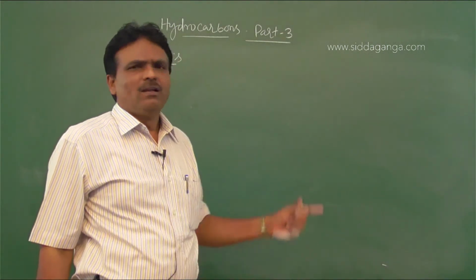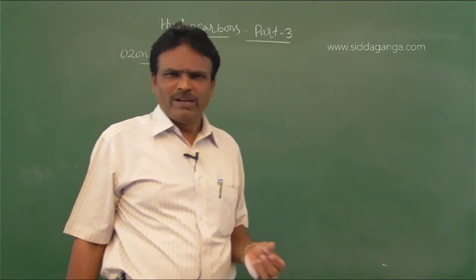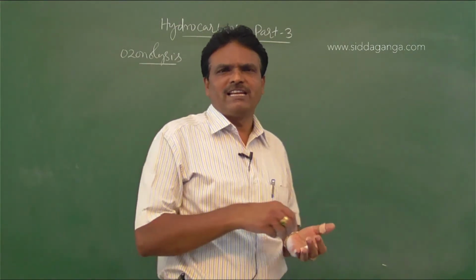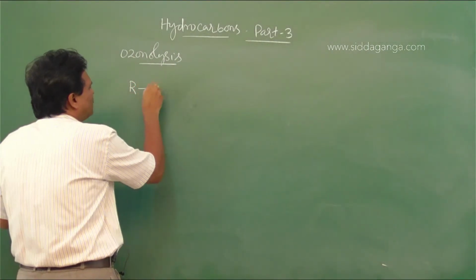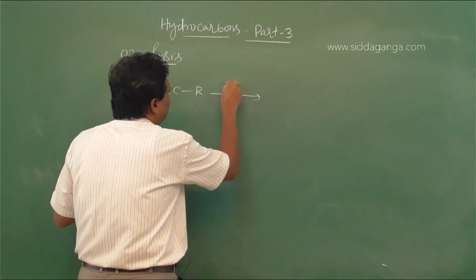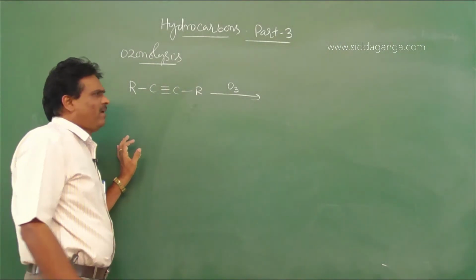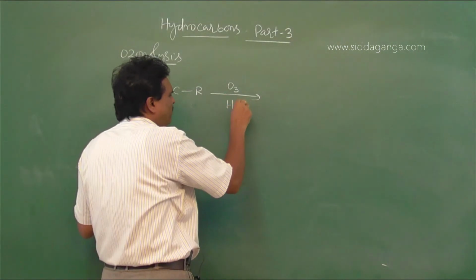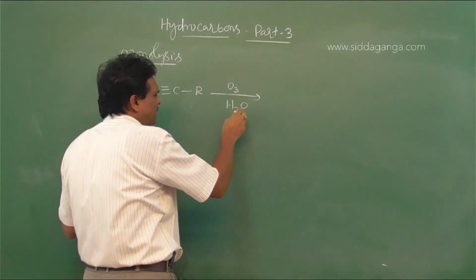But when alkynes are subjected to ozonolysis, we get carboxylic acids. R, C triple bond C, R is subjected to ozonolysis either by using water or by using zinc and water.